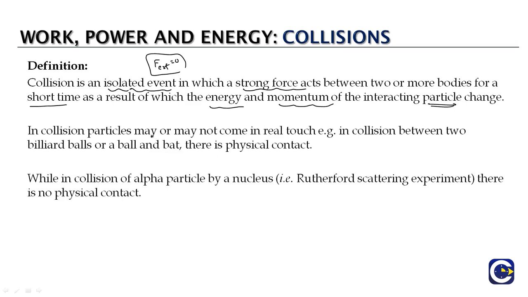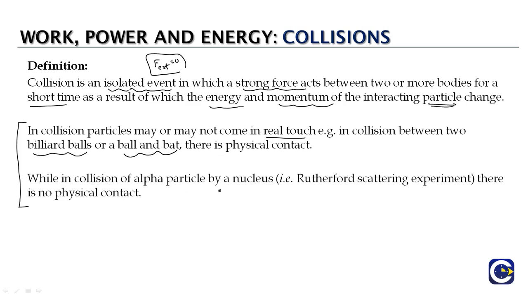Now when we talk about collision, the general perception is that the particles or the bodies involved in collision actually have a physical contact, which is not completely true, because only in some collisions, like the collision between billiard balls and the collision between the ball and bat while we are playing cricket, there will be a real physical contact or real touch between the particles.